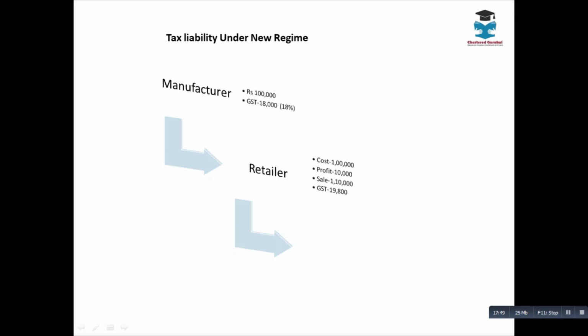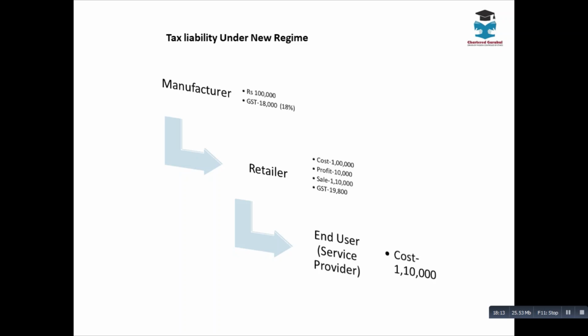Whereas what will be the cost to the end user, that is a chartered accountant here? 1,10,000. How much was the cost earlier? 1,40,000, right? Because of the cascading effect, the cost to the end user went up. Now under GST, the cost will be reduced.